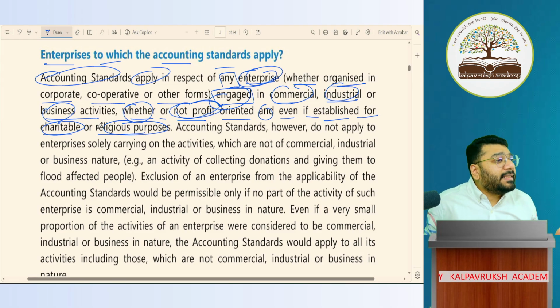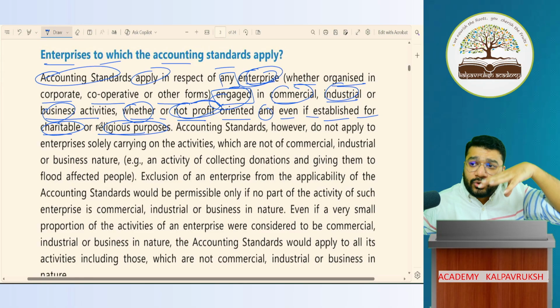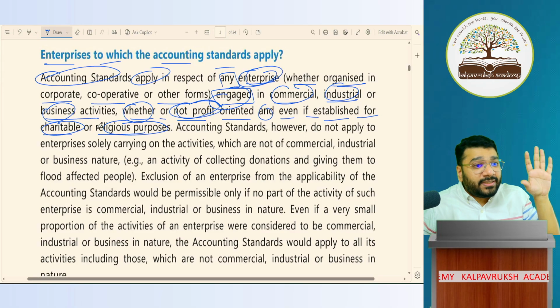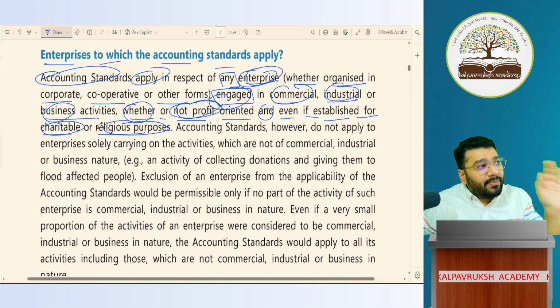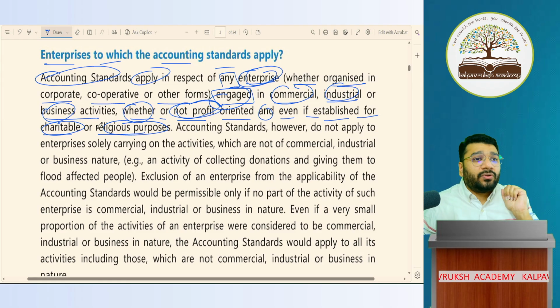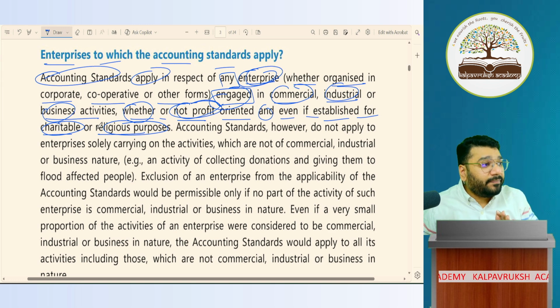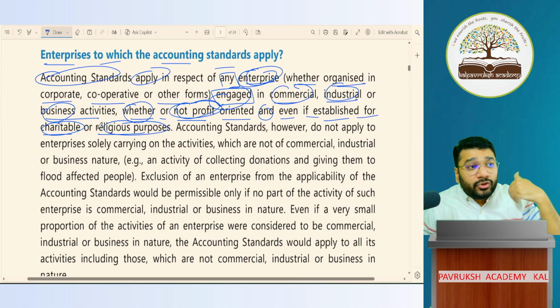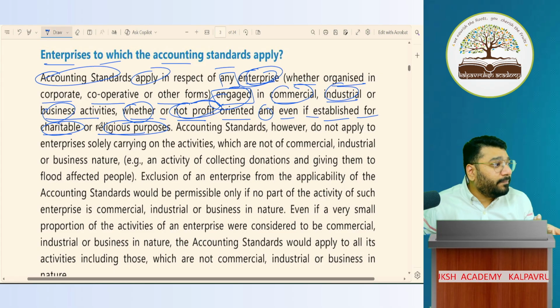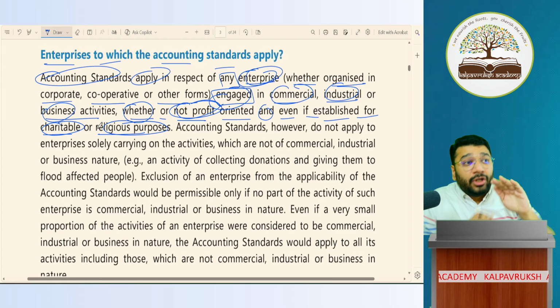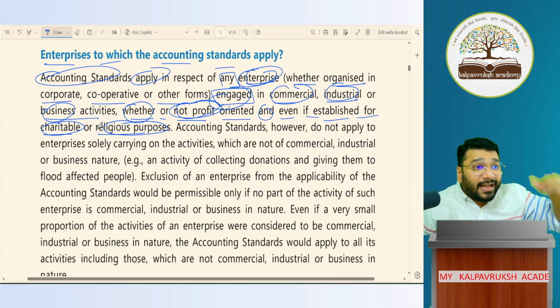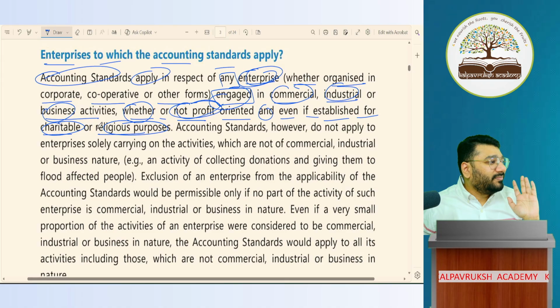In that temple, can I say I'll get n number of donations? Correct or not? That donation will be used for the betterment of the temple, for this purpose, that purpose. Obviously, I will use it for the objective for which the company is created. But a commercial motive is there, no? In that, something I'll sell also. In so many big temples, inside the temple premises, they have small shops. Some shops are owned by the temple itself, so directly the product they sell is a commercial, business motive. Or they'll give small shops on rent to shopkeepers. So that rent is what motive? A commercial motive.